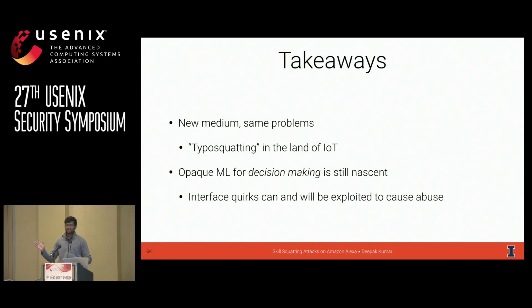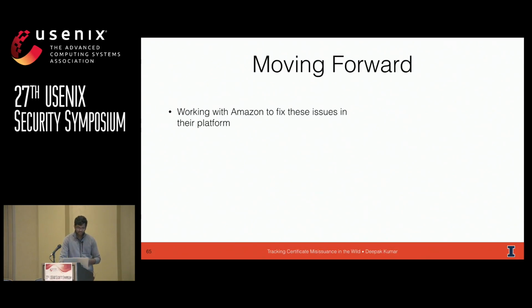And interface quirks, whether they be in gestures or in voice or your facial recognition, can and will be abused by adversaries to cause harm. Okay, moving forward. We alerted Amazon about this back in February when we submitted the paper. They confirmed it, and they're working on it. So we have good news that they're working on fixing the problem.